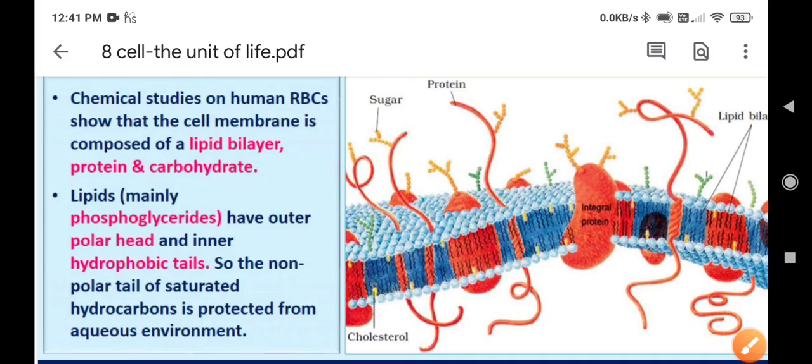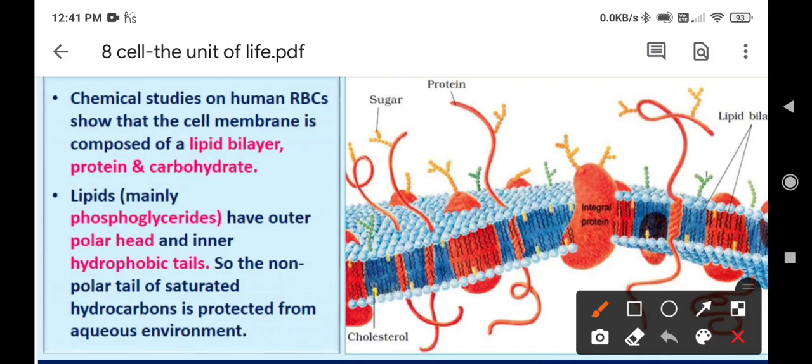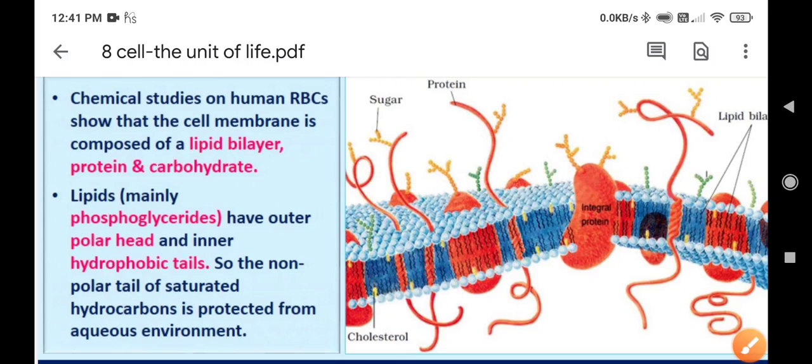So this is very important: the first component in the plasma membrane is the lipid bilayer. Bi means two, so lipids are arranged in two layers, and along with it they have protein and carbohydrates.